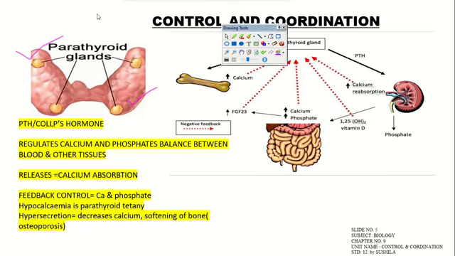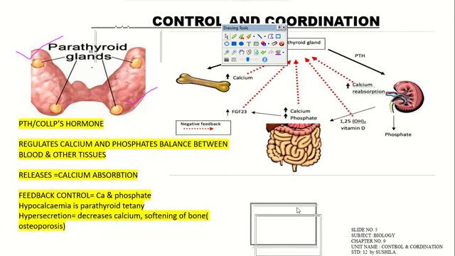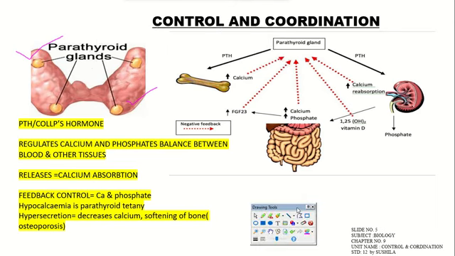Now today our chapter is Control and Coordination, that is chapter number 9, under which we'll see a gland, that is the parathyroid gland. This parathyroid gland occurs on the posterior part of the thyroid gland, where four lobes of the parathyroid occur: the superior parathyroid glands, these two, and these two below them, the inferior parathyroid glands. They act simultaneously with the thyroid hormones, which we'll see in a detailed manner.